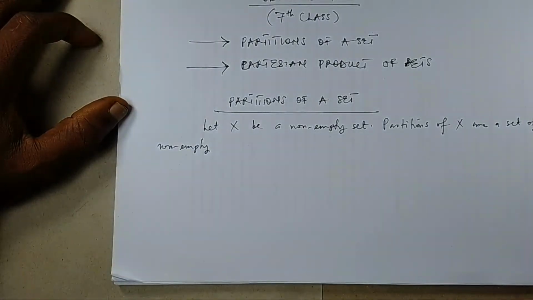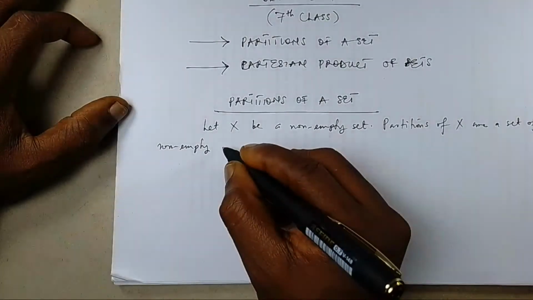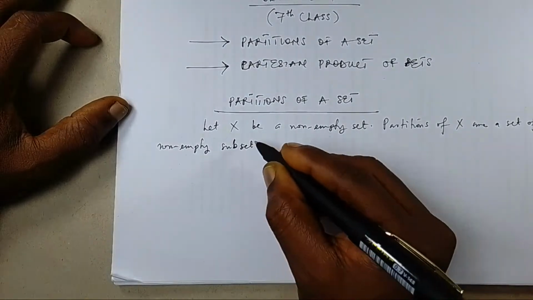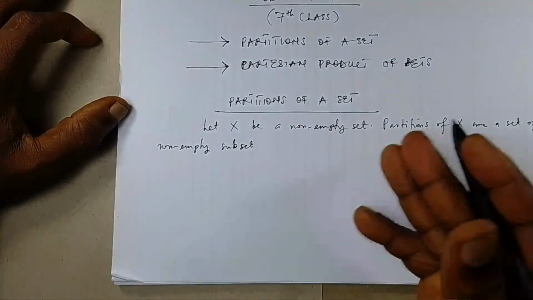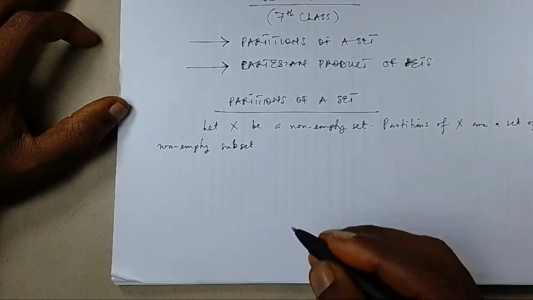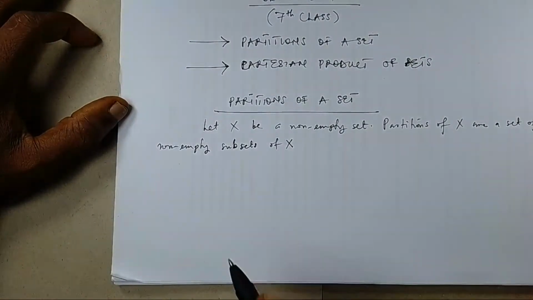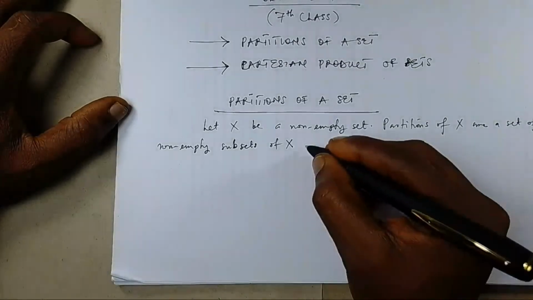So partitions of X are a set of non-empty subsets. We have discussed subsets of a set. What we call partitions of a set are a set of non-empty subsets of X. The set X we called non-empty in the very beginning, such that